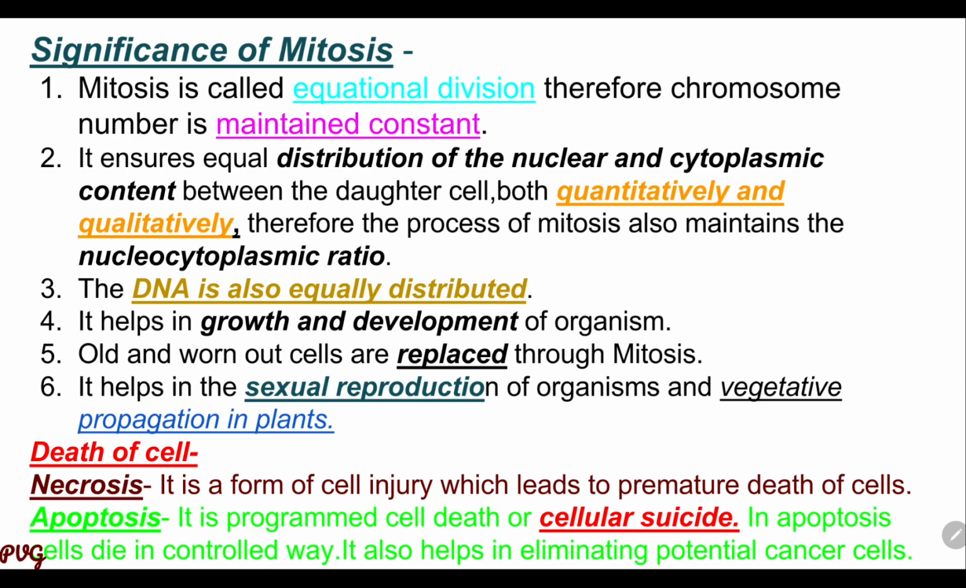The second type of cell death is known as apoptosis. It is programmed cell death, also known as cellular suicide. In apoptosis, cells die in a controlled way. Cellular suicide is important, and it also helps in eliminating potential cancer cells. In this way, the first step of M phase, that is mitosis, is completed.